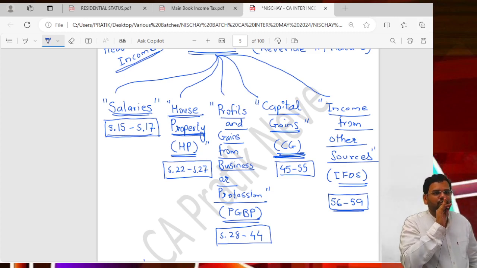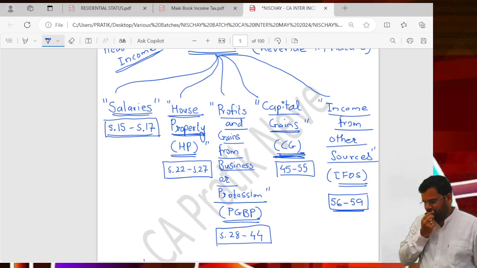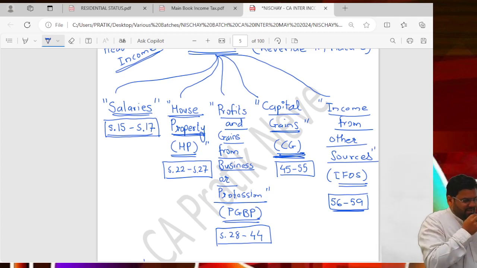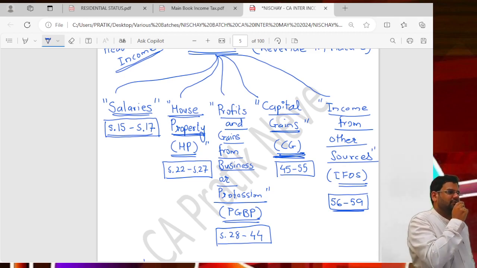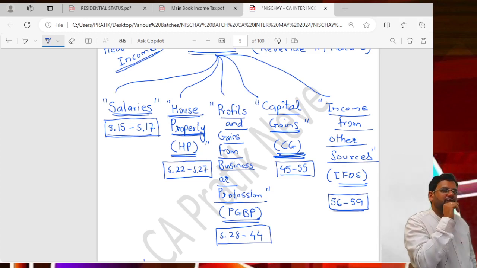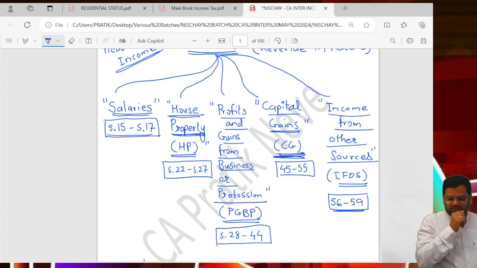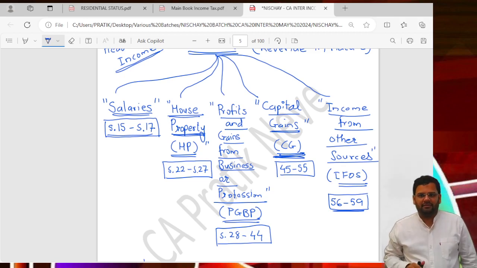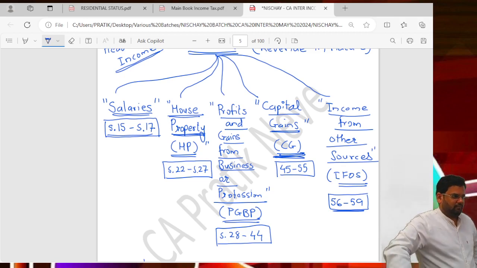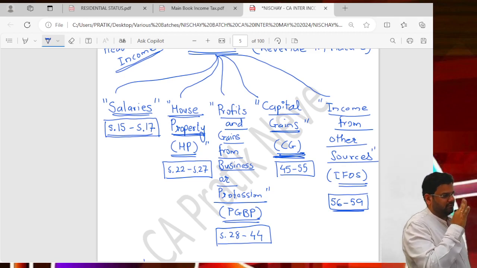HP is 22 to 27, PGBP is 28 to 44, capital gain is 45 to 55, and income from other sources is 56 to 59. Salary, HP, PGBP, cap gain, IFOS.